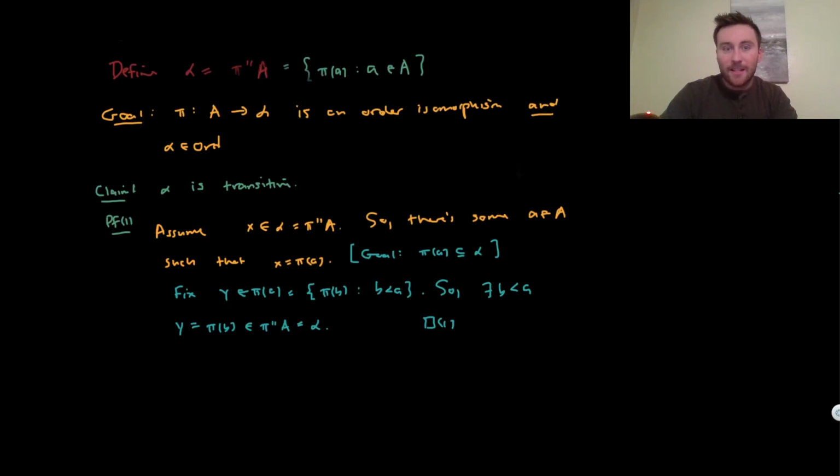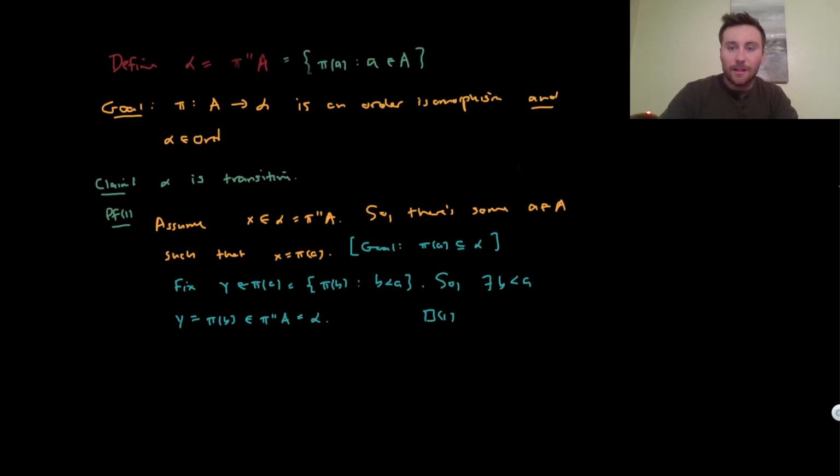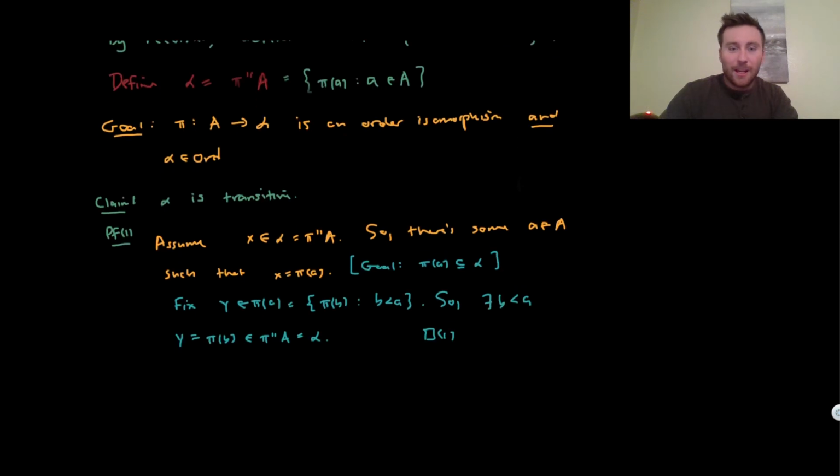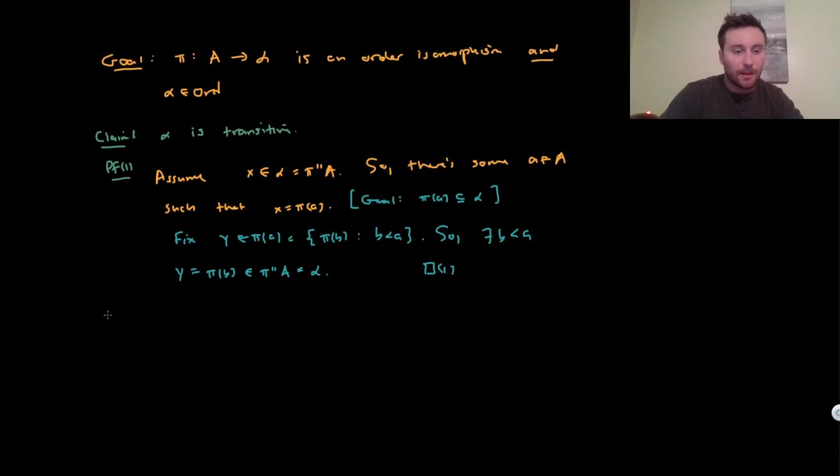And one mini step towards doing this is to first say that to be an order isomorphism you need to be a bijection. Well, that includes being 1-to-1 and onto, but we don't actually need to check onto-ness because, just by definition of alpha, it's trivially onto. I'll list this as a fact that pi, when viewed as a map from A into alpha, is onto, just by definition of alpha.